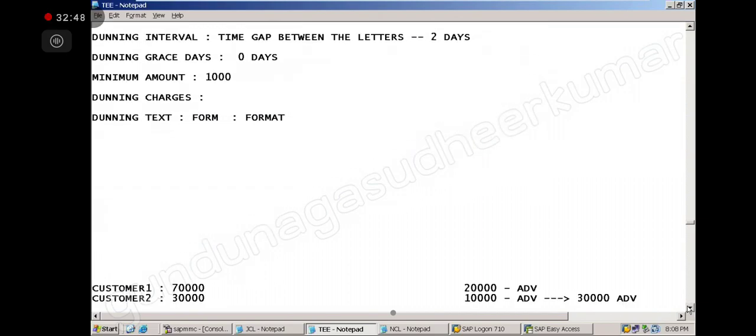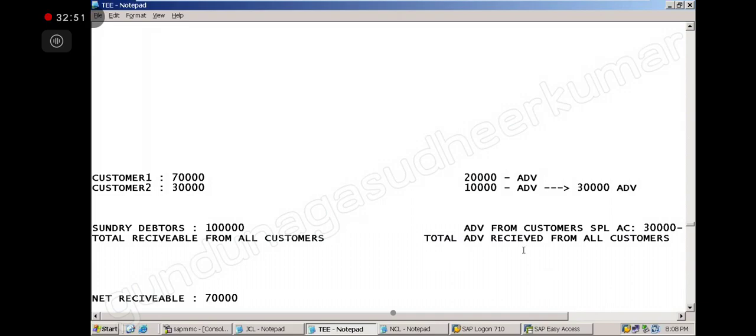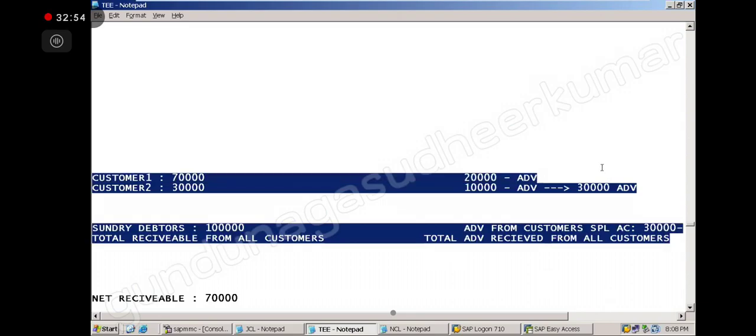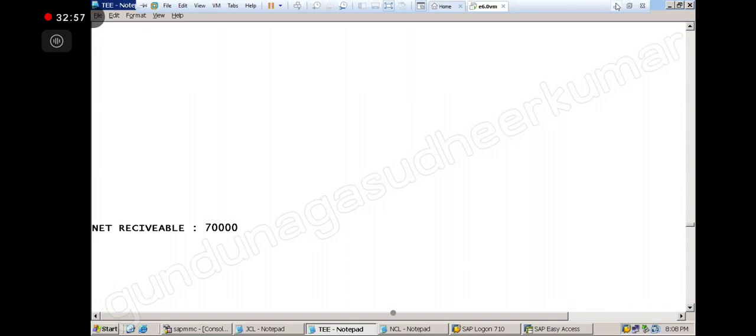Okay, so let us now come to how we do it. Sorry, will the letters go out automatically to the customers? No, you have to run it. It will not go automatically. Every time you want to send, you have to run it.